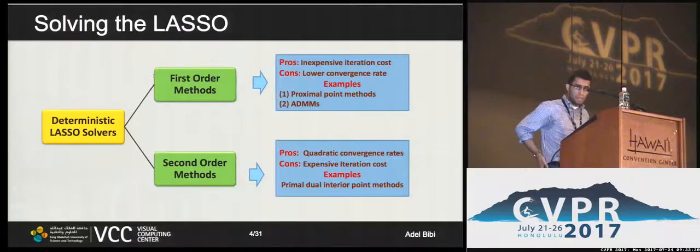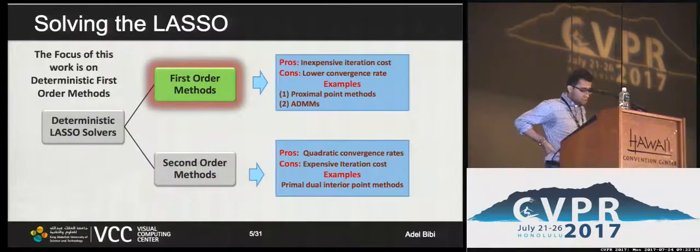Proximal point methods and ADMMs are a good example of that. As for second-order methods, we are required to compute the Hessian or a proxy version of it, so they have highly expensive iteration costs, but enjoy quadratic rates. Primal-dual interior point methods are a good example of that. However, the focus of this talk, as I mentioned, will be on deterministic first-order methods.